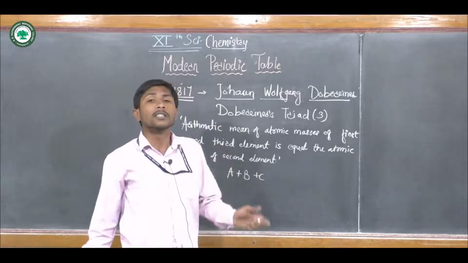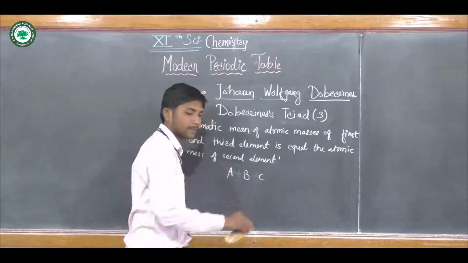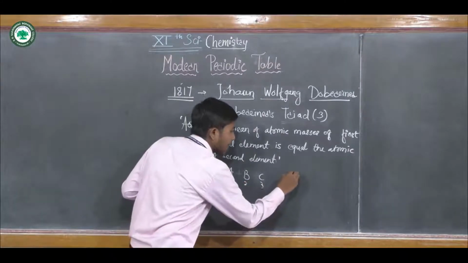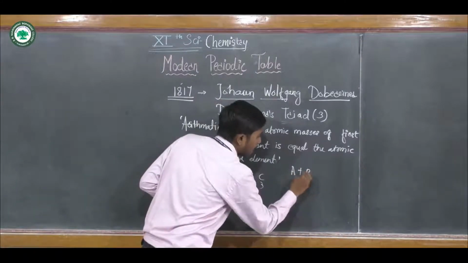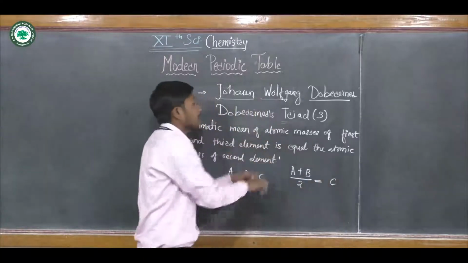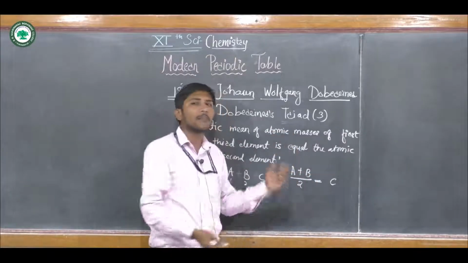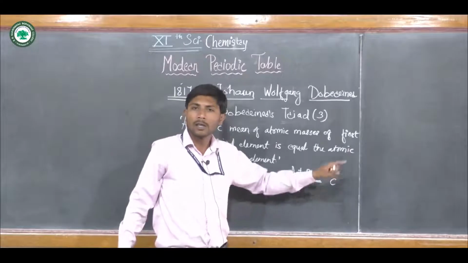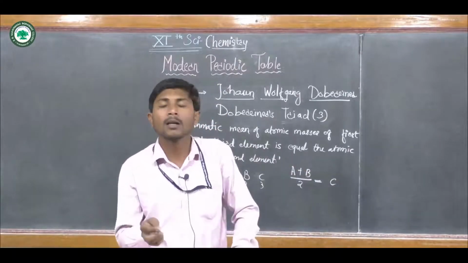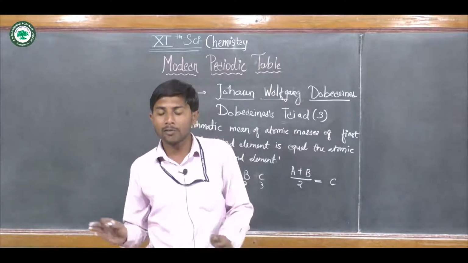He arranged them in such a way that the arithmetic mean of the atomic masses of the first and third element is always equal to the atomic mass of the second element. On this basis, he first made that classification for the alkali metals, his first triad.